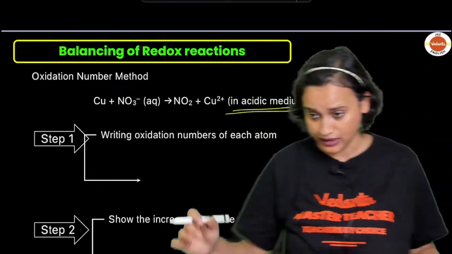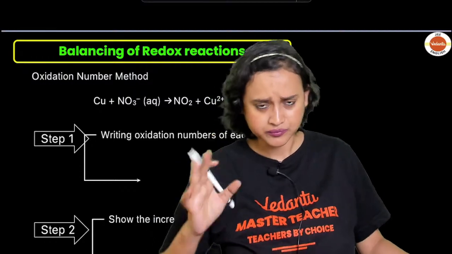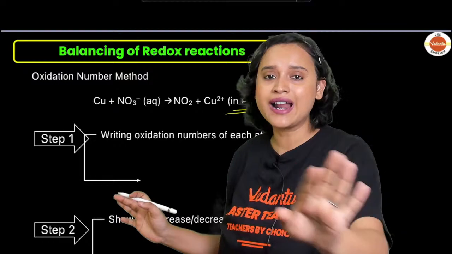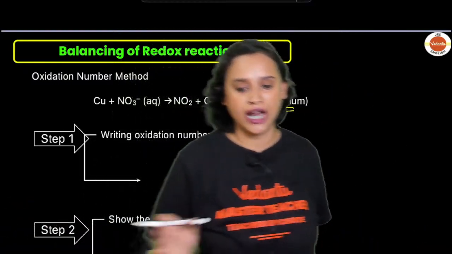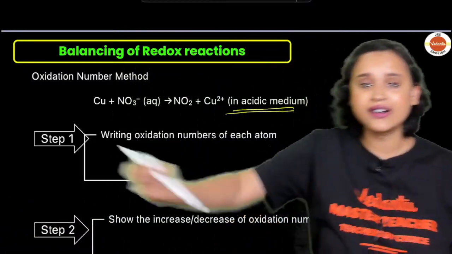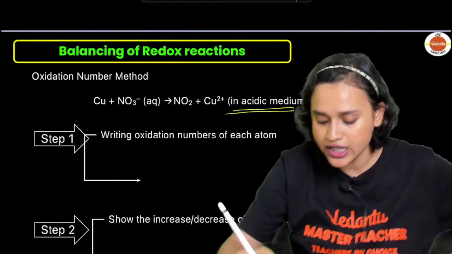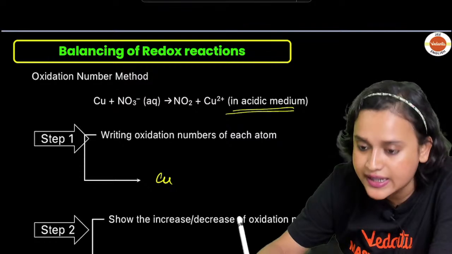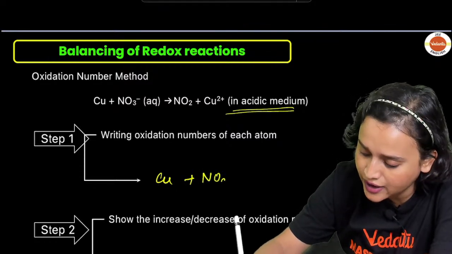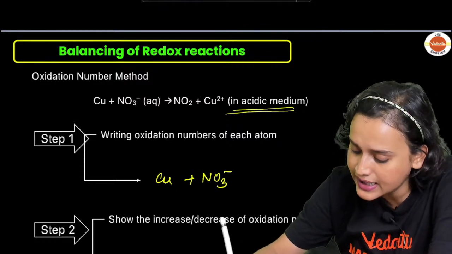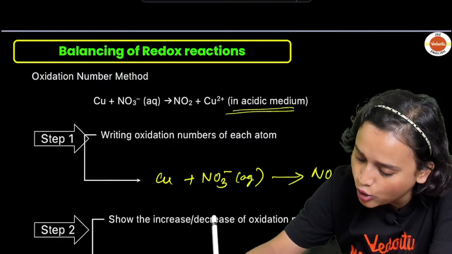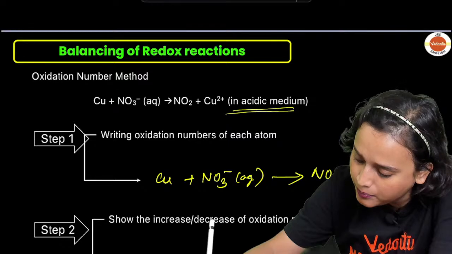Now step number one for us is to write the oxidation number of each atom. So let us write down the reaction once again: Cu plus NO3 minus in aqueous form is forming NO2 plus Cu 2 plus.